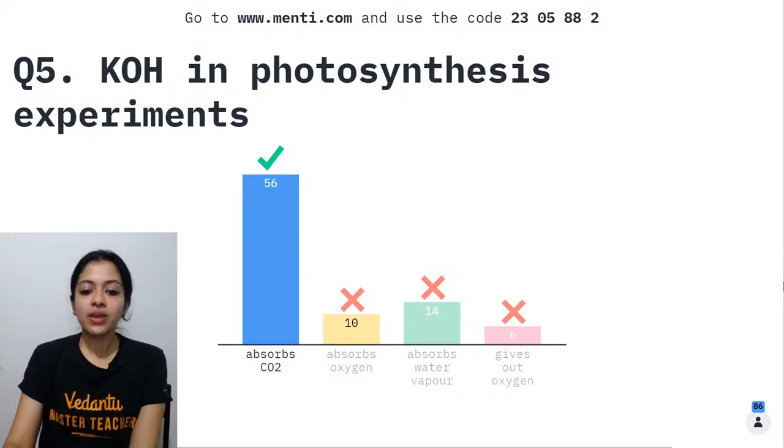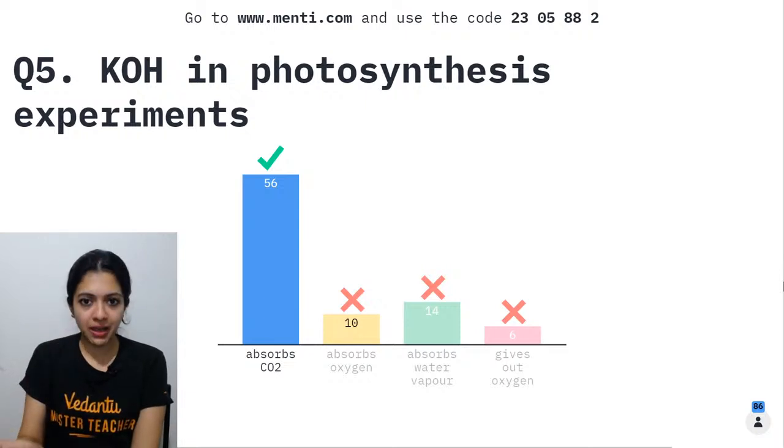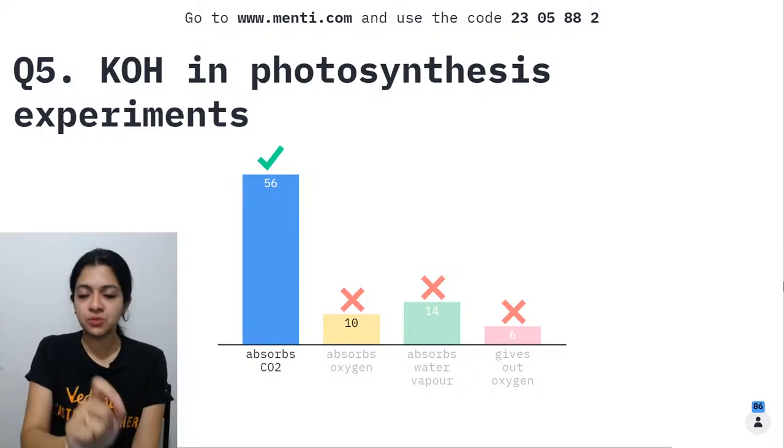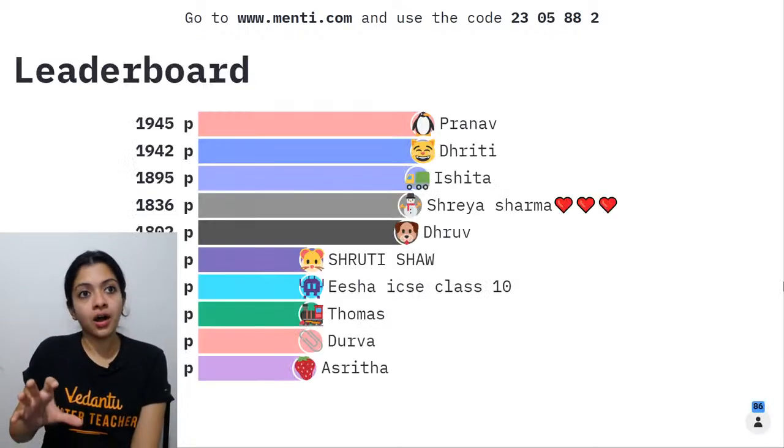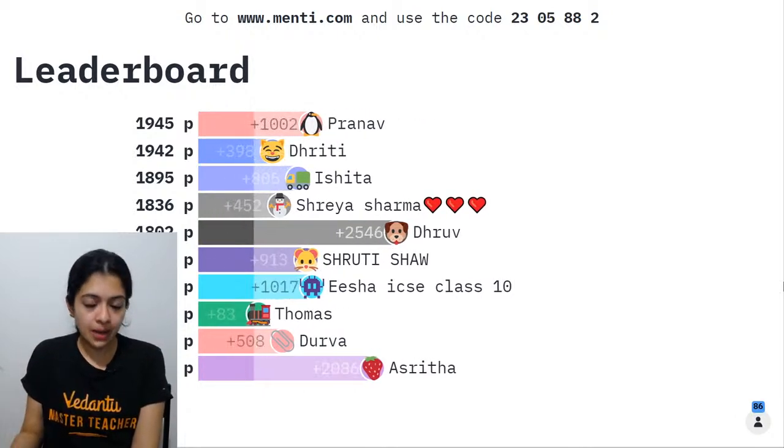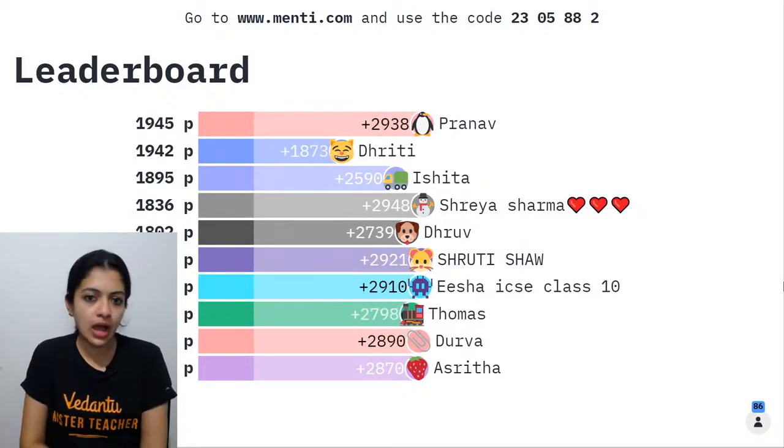All right. So yes, children, absorbs carbon dioxide is the answer. Potassium hydroxide is used in those experiments which are used to demonstrate the significance of carbon dioxide. So basically, we use potassium hydroxide so that we can ensure what is going to be the outcome in an absence of carbon dioxide.